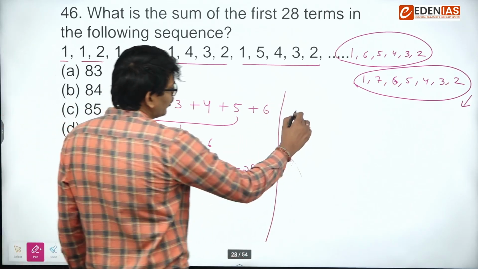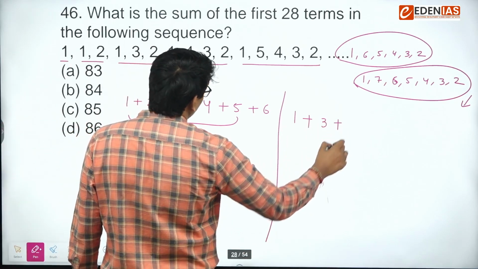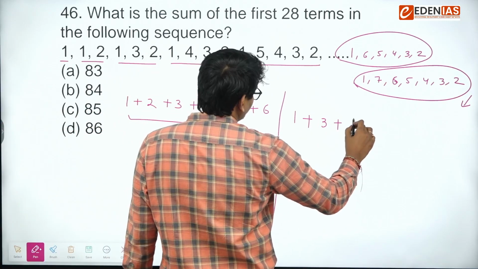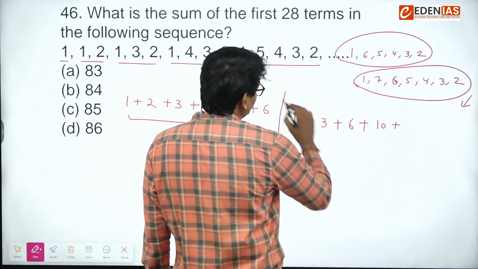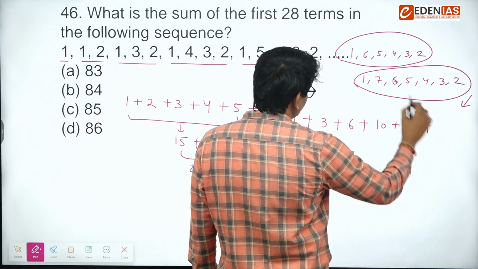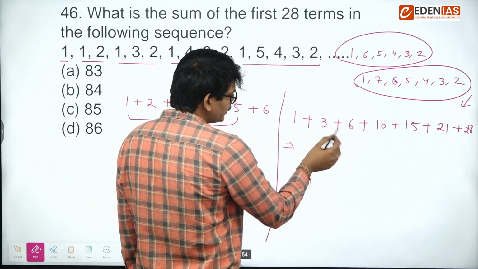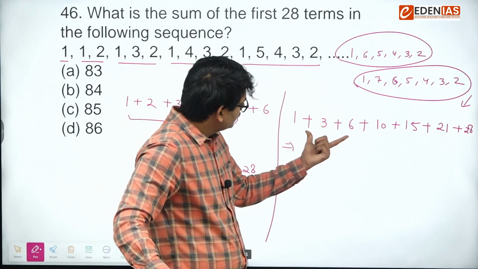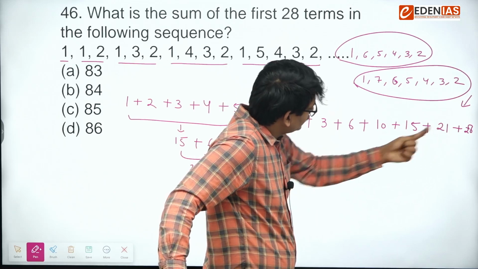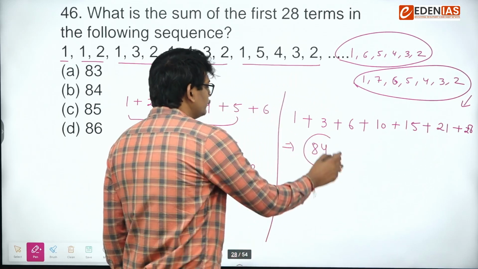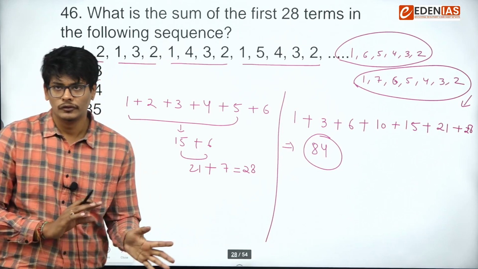Here the sum is 1, here the sum is 3, here the sum is 6, here the sum is 10, here the sum is 15, this is 21, and this is 28. So just add up these things, you will get your answer. This is 10, 10, 20, 20, 35, 56 plus 28, 84. So the answer is 84. Okay.